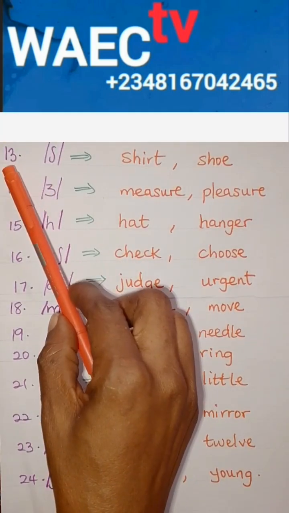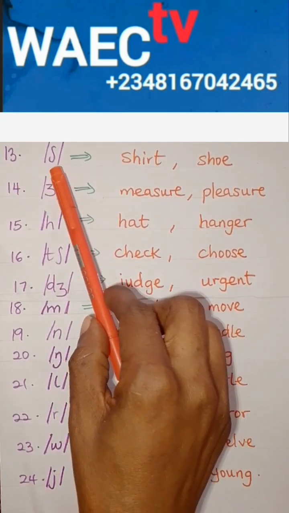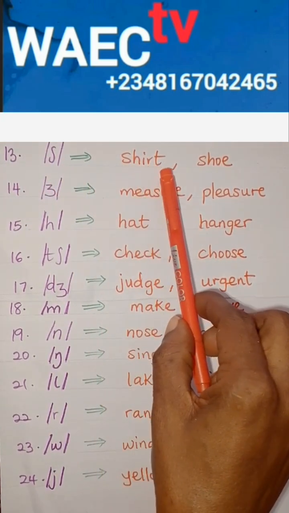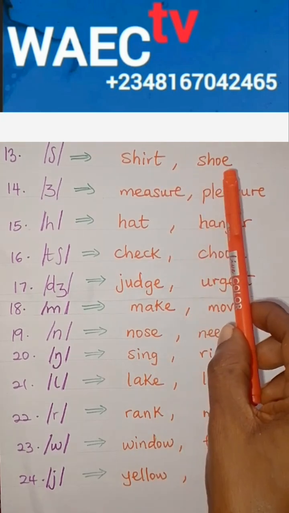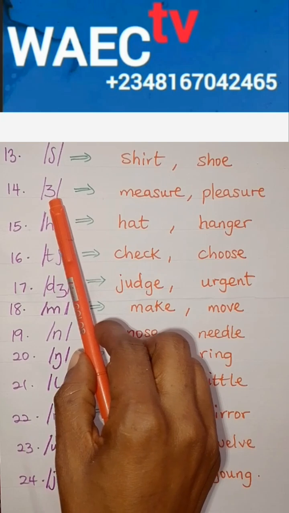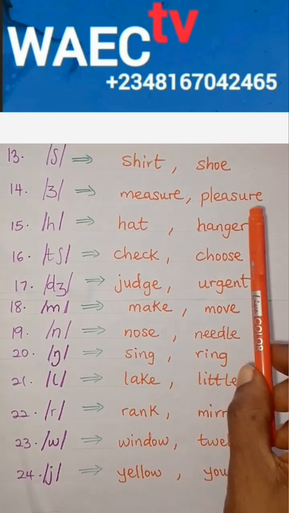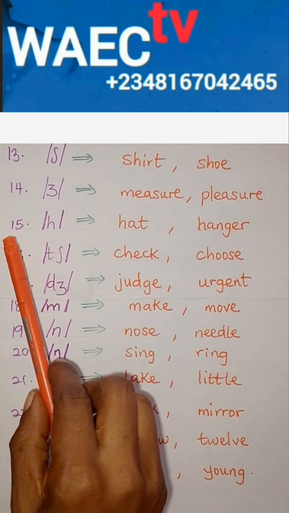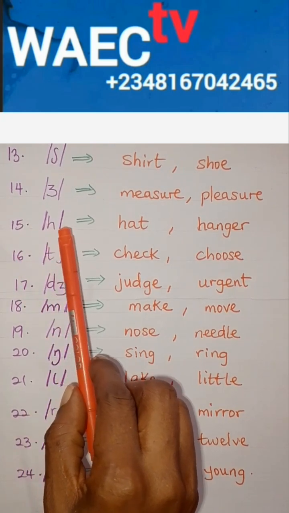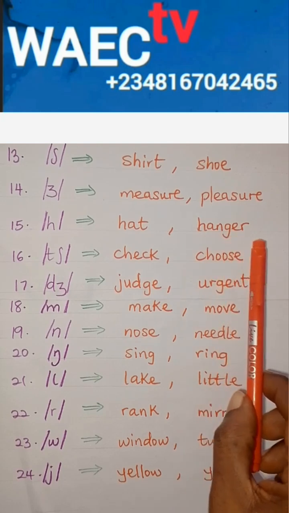Number 13, sh, as in shirt and shoe. Number 14, the zh sound, as in measure and pleasure. Number 15, h, as in hat and hanger.